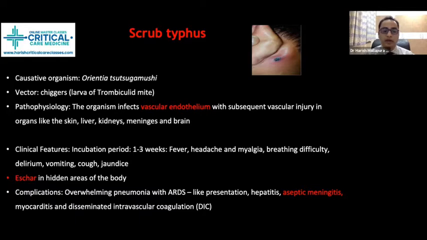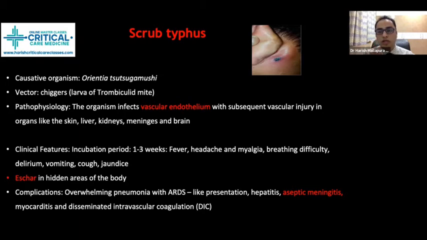It can have complications like overwhelming pneumonia with severe ARDS, severe fulminant liver dysfunction, and aseptic meningitis. Scrub typhus can have myocarditis with non-specific ST-T changes. Sinus tachycardia is the most common manifestation of myocarditis.